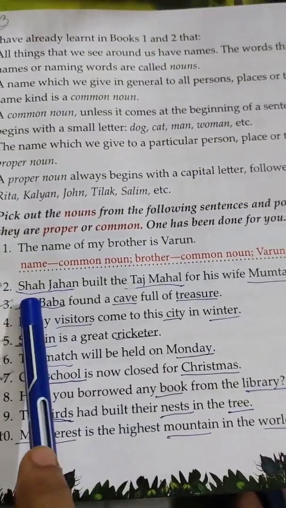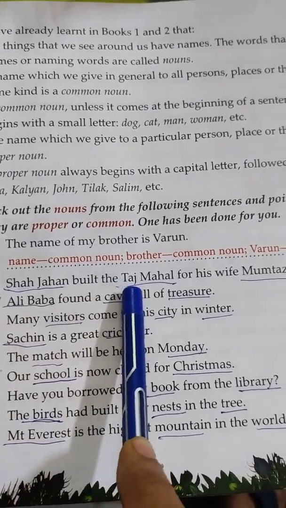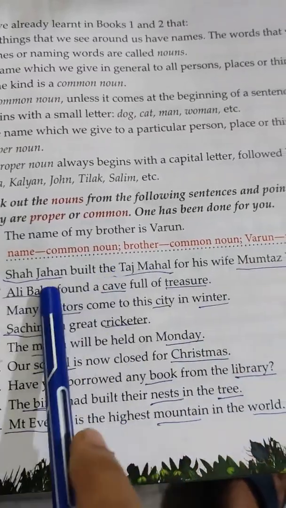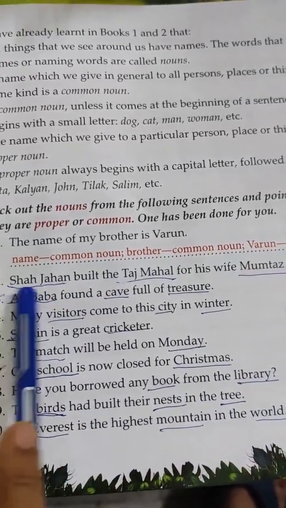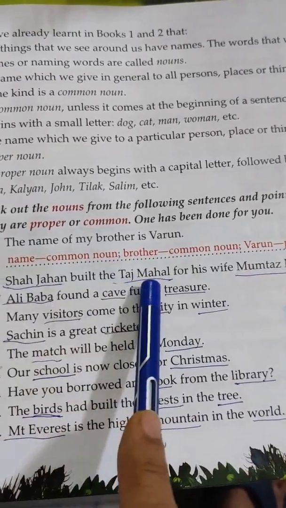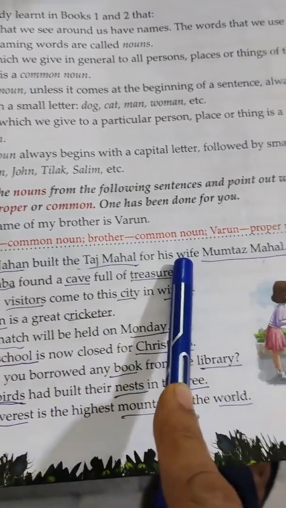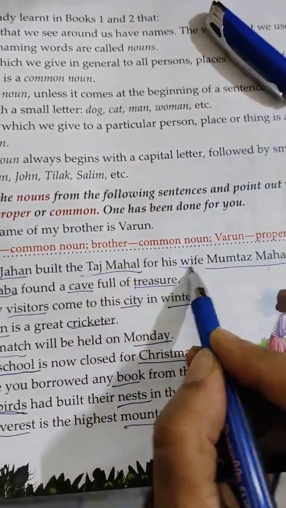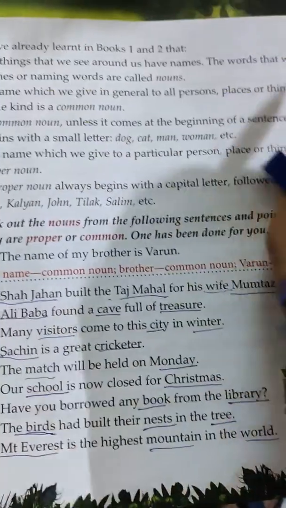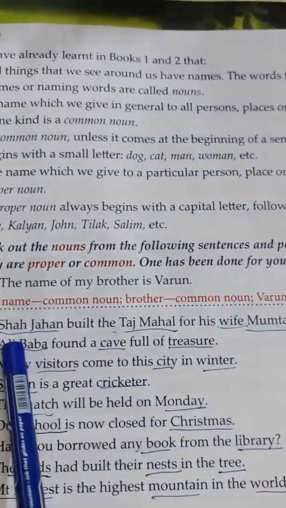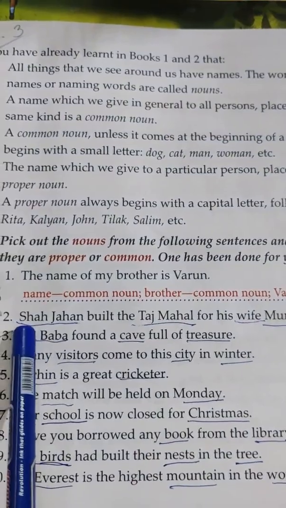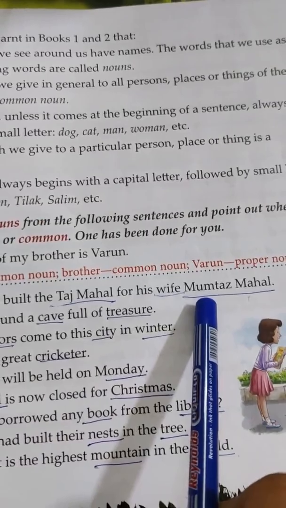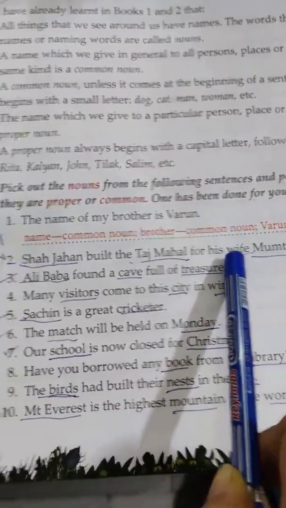Now the second sentence. Shah Jahan built the Taj Mahal for his wife Mumtaz Mahal. Now you have to see what the nouns are here and underline them. Shah Jahan, Taj Mahal, wife, Mumtaz Mahal. Wife is also to be underlined. So these are all nouns. The nouns written in capital letters are proper nouns: Shah Jahan, Taj Mahal, Mumtaz Mahal. And wife is a common noun.